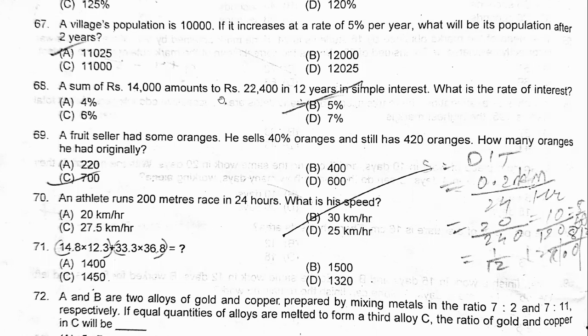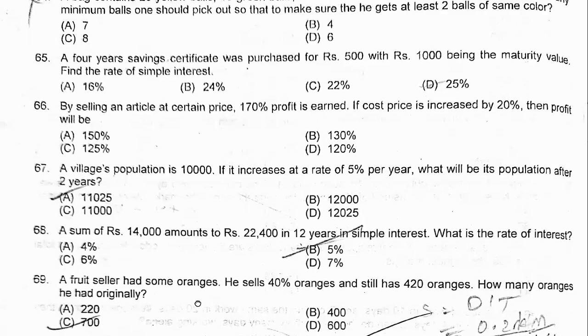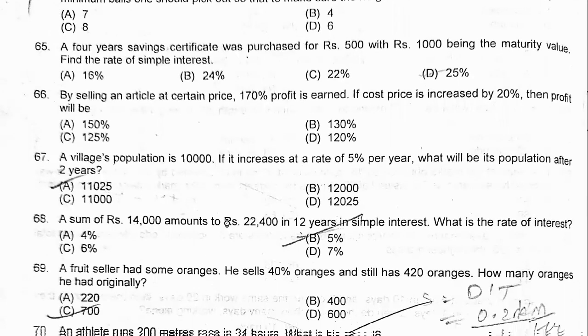68, again very easy. Simple interest is equal to PRT by 100. Principal is already given. This is final amount. Difference will be the interest. 10,000 somehow. Not 10,000. It's 7.8. Yeah. Or time दिया 12. So rate of interest is 5%. Same formula. SI is equal to PRT by 100, जो यहाँ पे लगाया था.